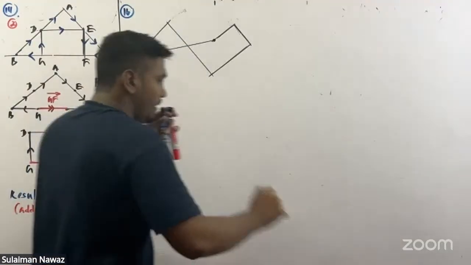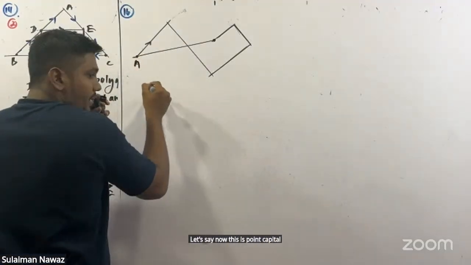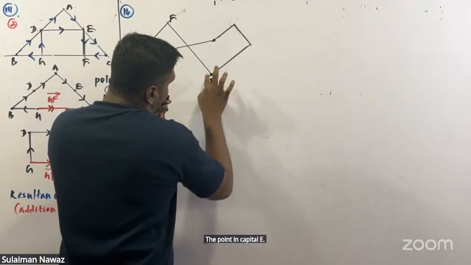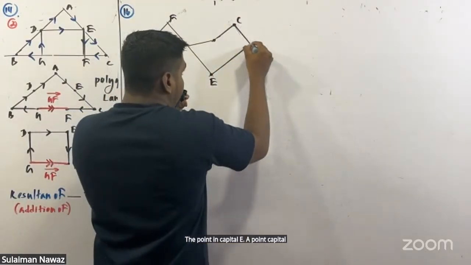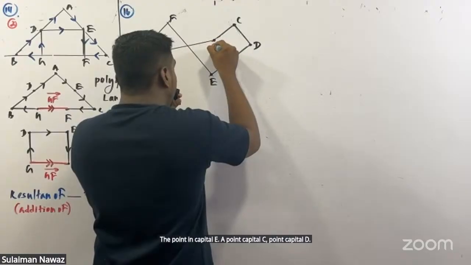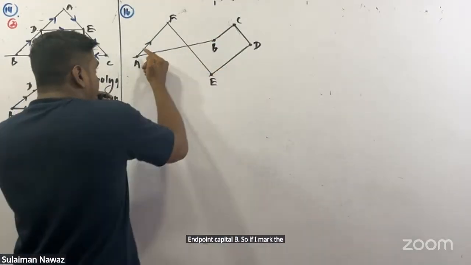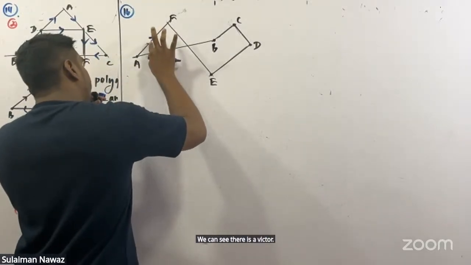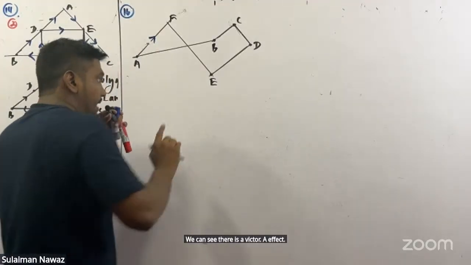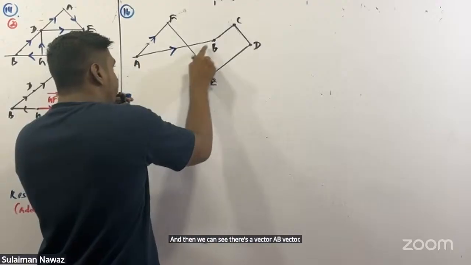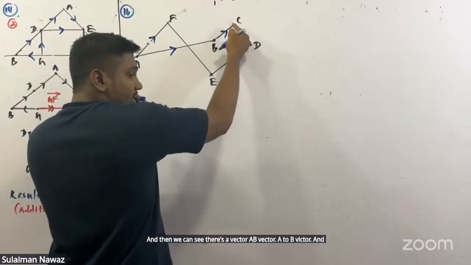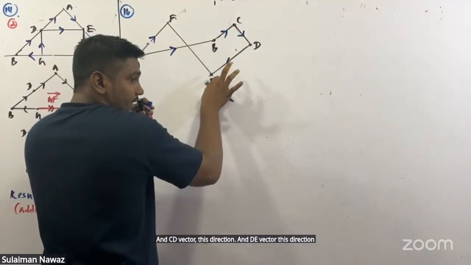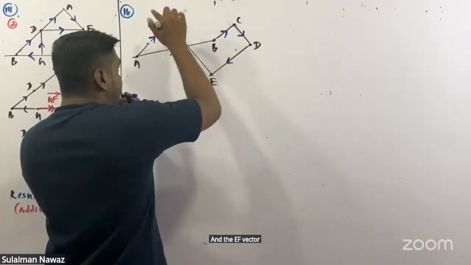Let's say this is point capital A and this is point capital F, point capital E, point capital C, point capital D, and point capital B. So if I mark the vectors, there is AF vector, and then AB vector, A to B, and BC vector in this direction, and CD vector in this direction, and DE vector in this direction, and EF vector in this direction.